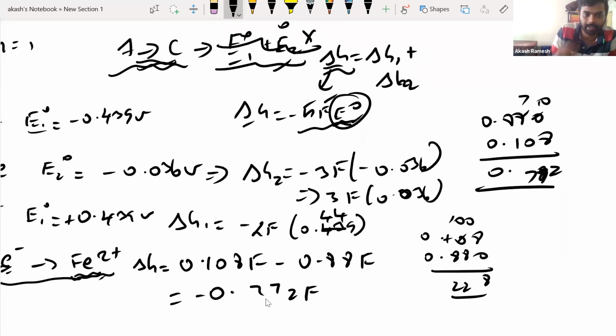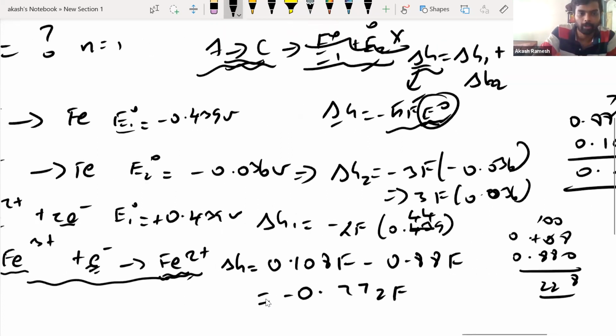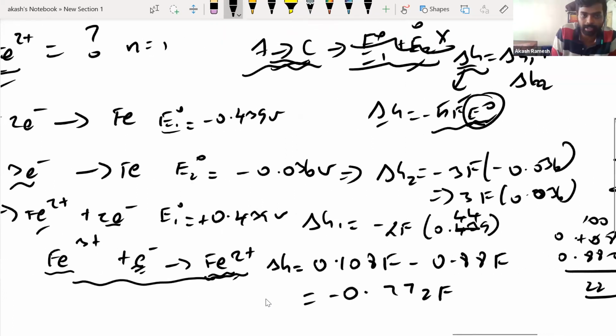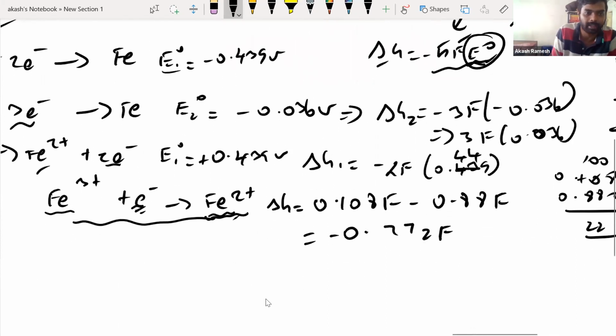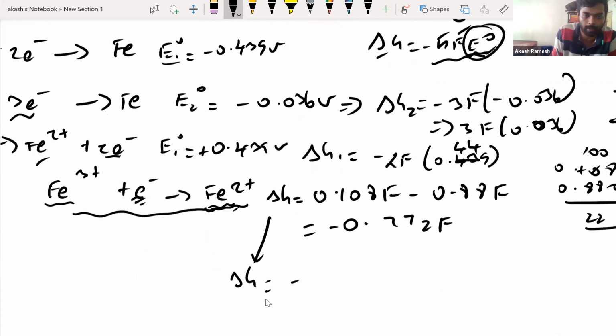Right, 772 F. Done. Now you have calculated delta G for this. Now this delta G will be equal to minus N. The number of electrons is 1, so minus 1 F into E naught. That is again equal to this value. This is delta G, equal to minus NF E naught, and that is the value which you calculated.